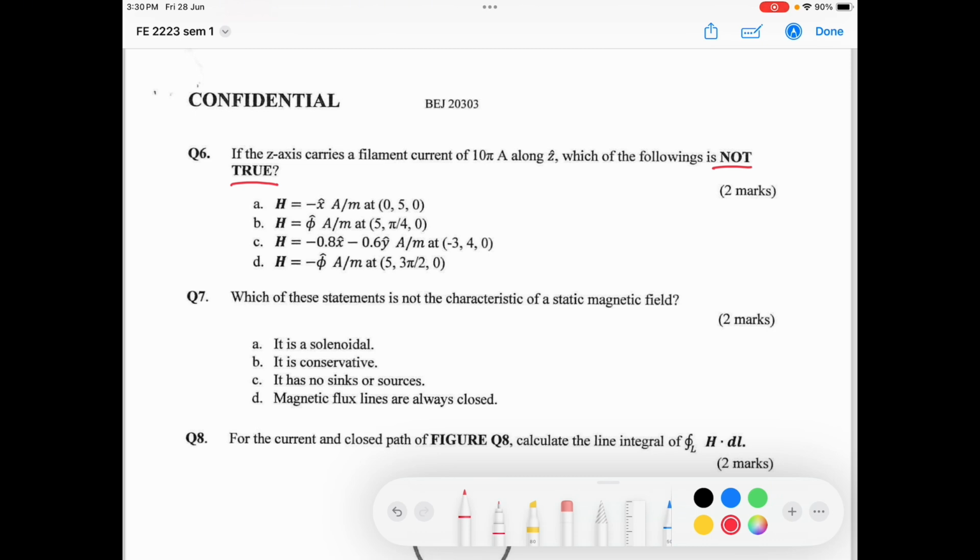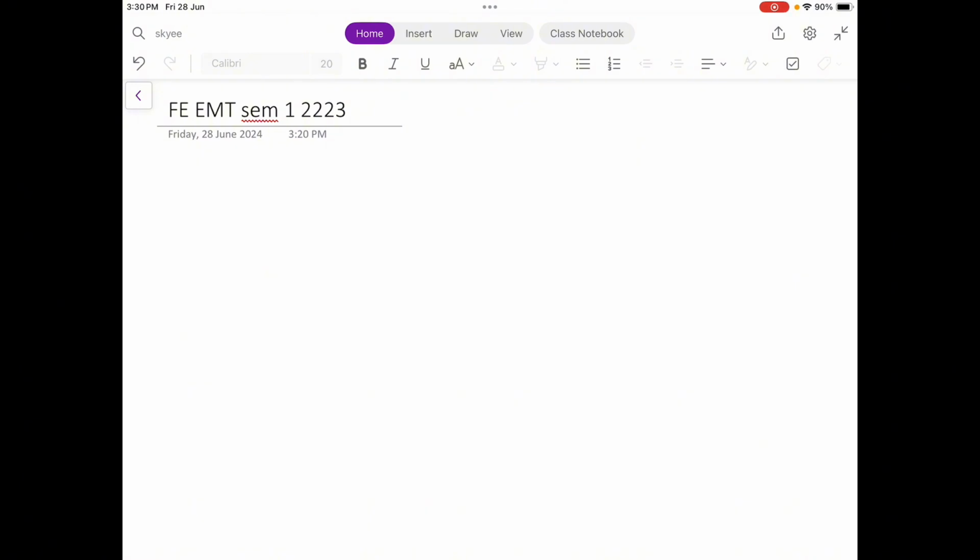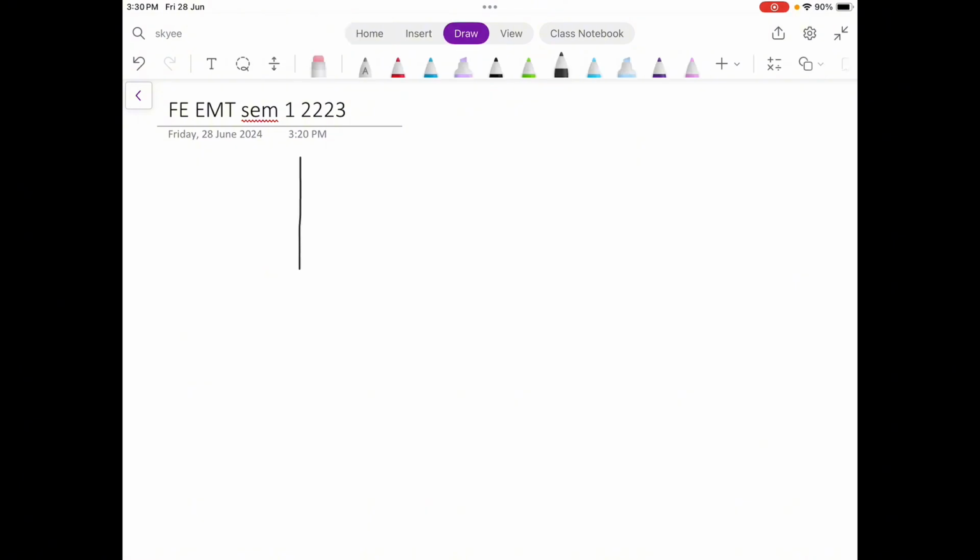You have a z-axis, so you can draw your axis. The current is along the z. This one is your current filament, flowing along the positive z direction.